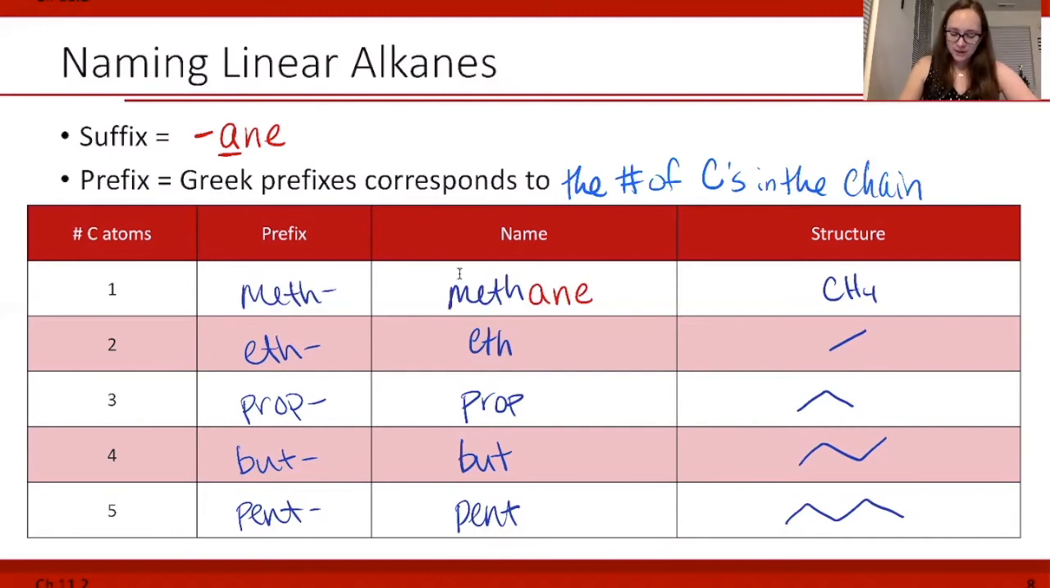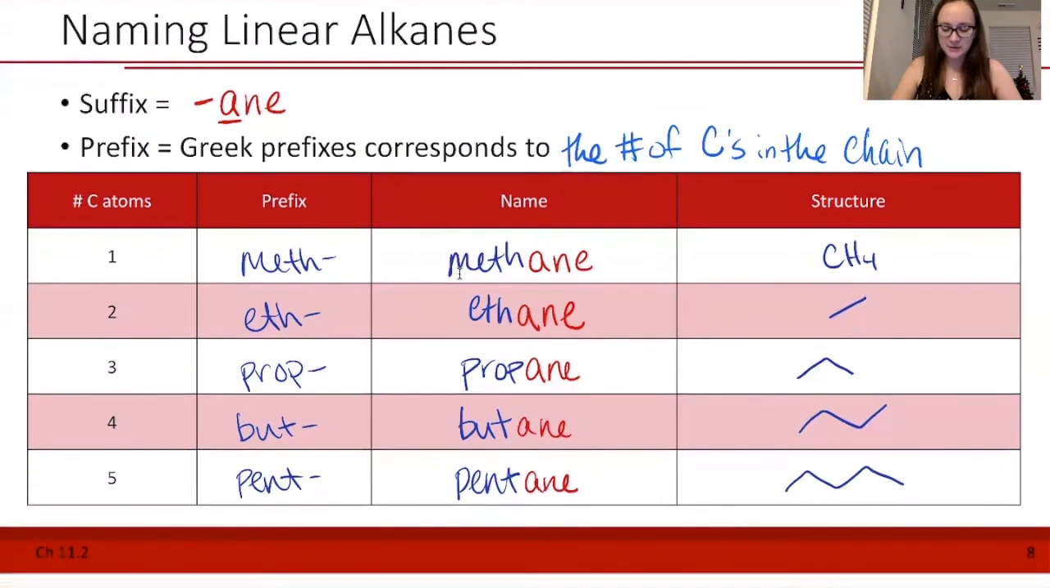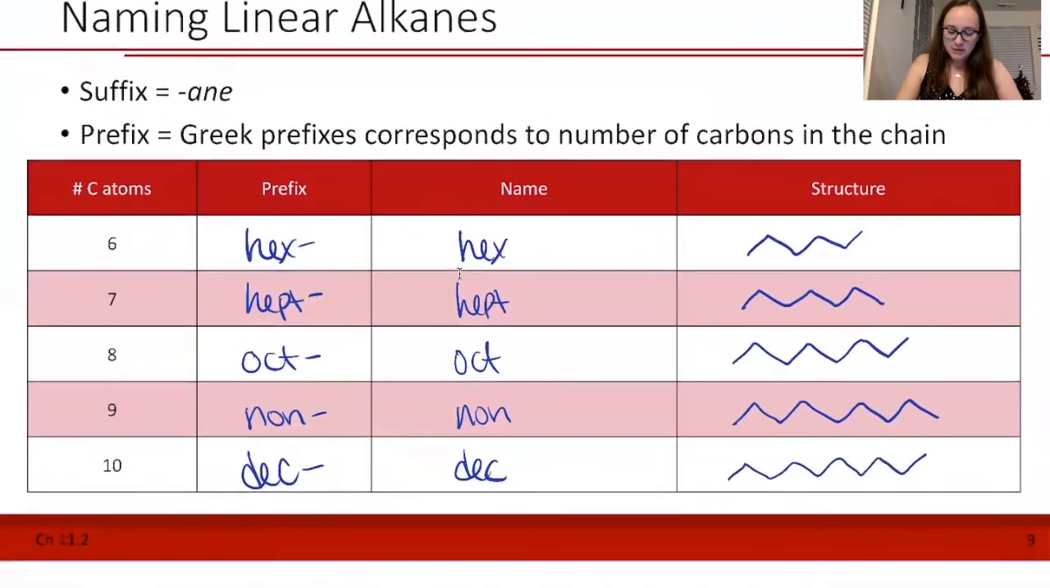For 2 carbon atoms, it's eth, so the molecule name is ethane. For 3, it's prop, for propane. 4 is but, for butane. 5 is pent, for pentane. So here's the smallest molecule set. Go ahead and pause the video and work on filling this out. I didn't want to make you wait and watch me write all of that, but I'm going to continue on.